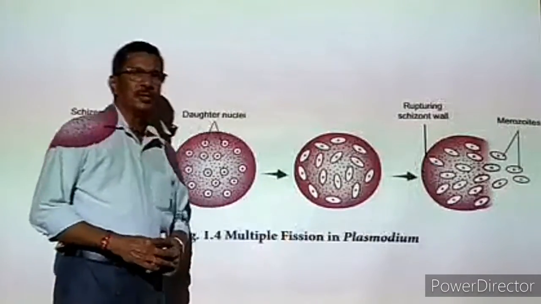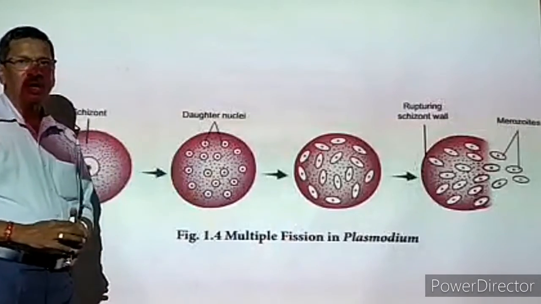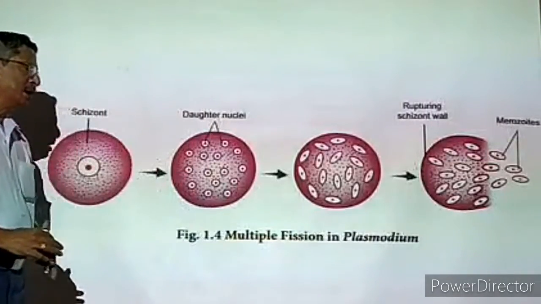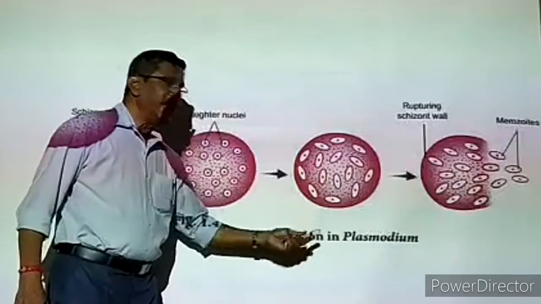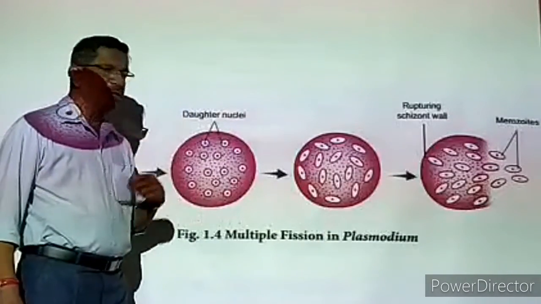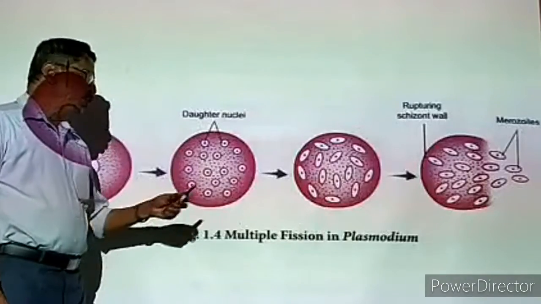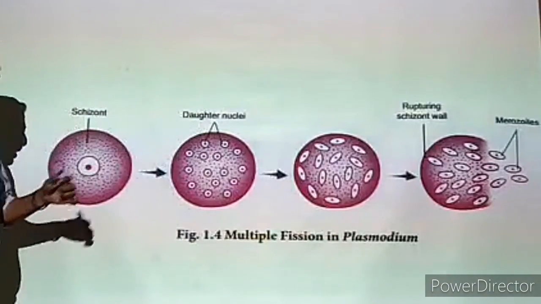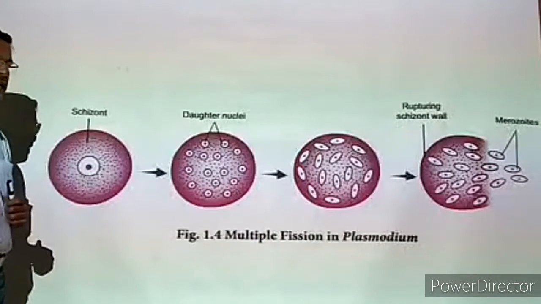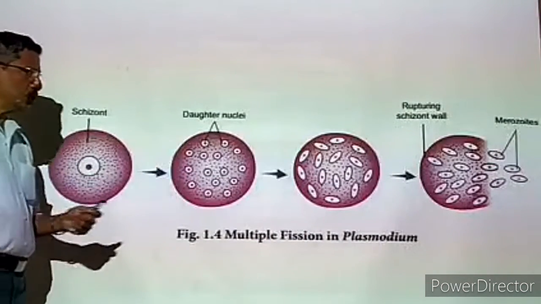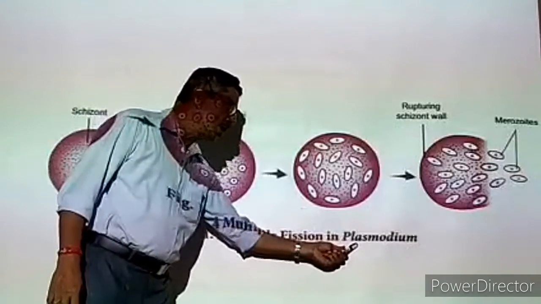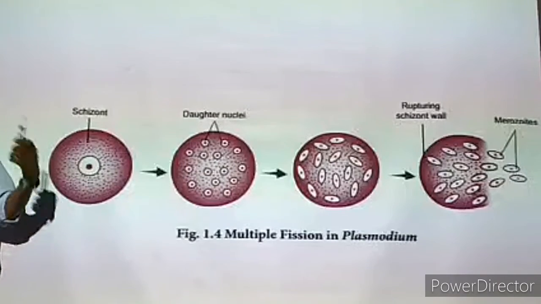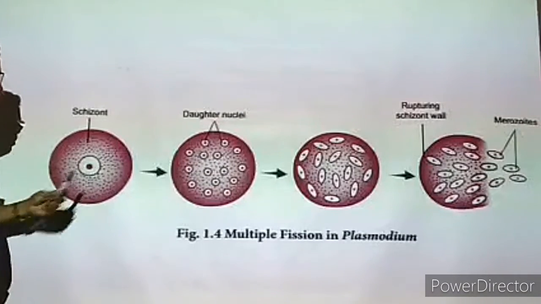What is Plasmodium? It is a unicellular animal. It belongs to phylum Protozoa. This Plasmodium can enter into our body when mosquitoes bite. Once this Plasmodium enters into our body, it multiplies and causes malarial fever. So the Plasmodium is also called the malarial parasite. How this Plasmodium multiplies in our body, that we have to see.